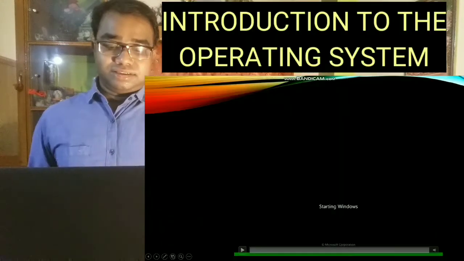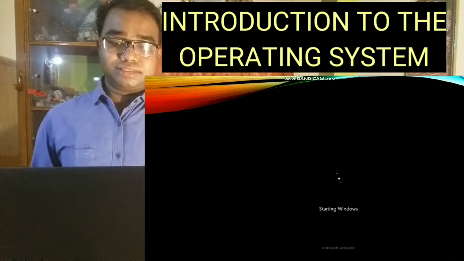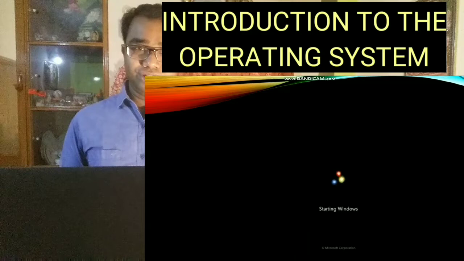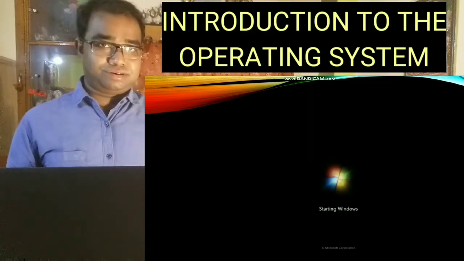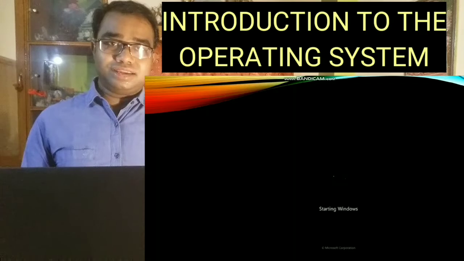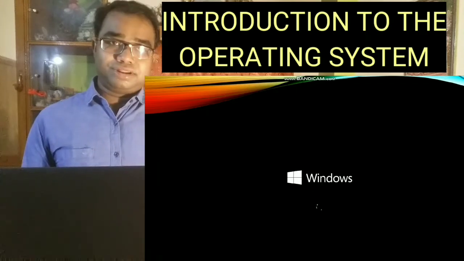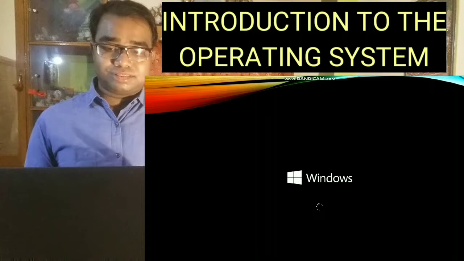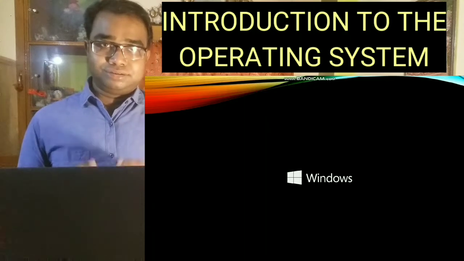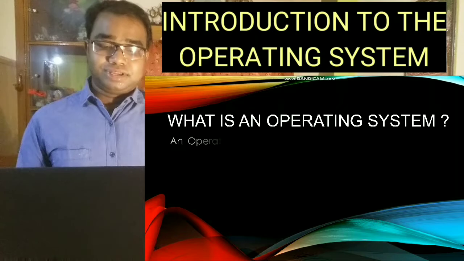Children, please look into the screen as I am showing here. Have you ever seen this type of screen before? Yes, of course you all have seen. When you turn on any computer, you can see this type of screen appears. What does this screen indicate? This type of screen indicates that the computer is getting loaded with the operating system, or the operating system is loading on your computer. Now the question is, what is an operating system?